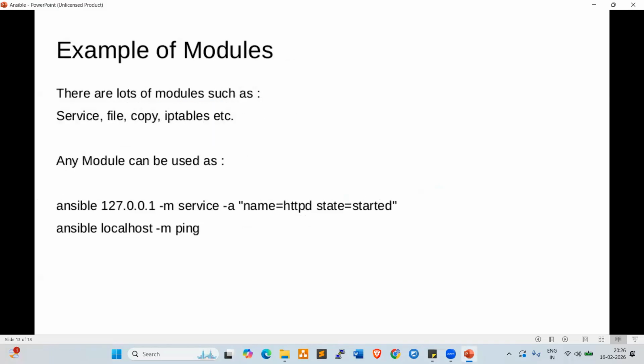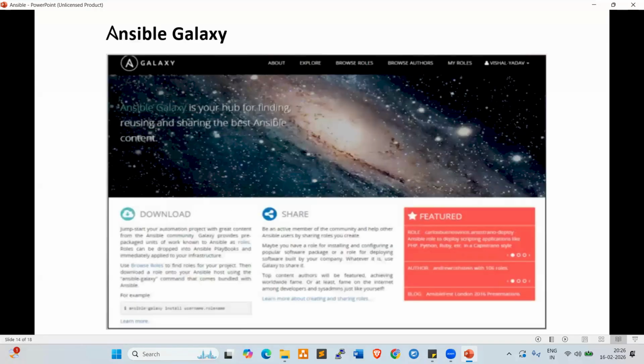Look at here. Examples of modules: service module, file module, copy module, iptables, different modules we have. Nearly 1,000 modules, currently more than 1,000 available. Ansible also provides Galaxy along with the modules. Ansible Galaxy roles and modules are reusable scripts that we can take, customize and reuse a number of times whenever needed.